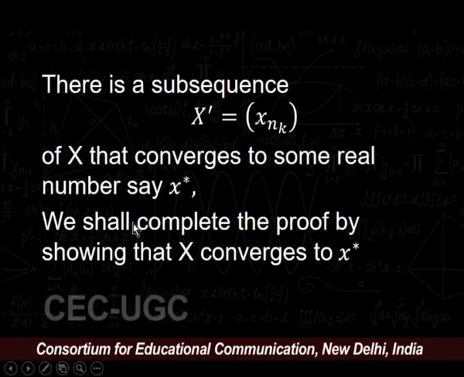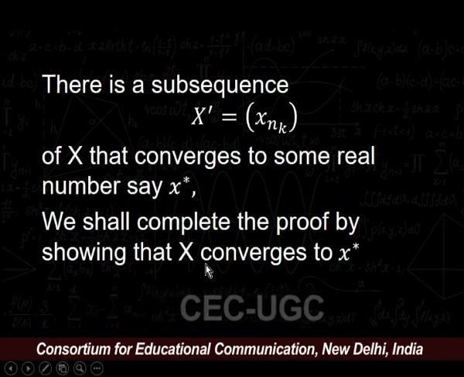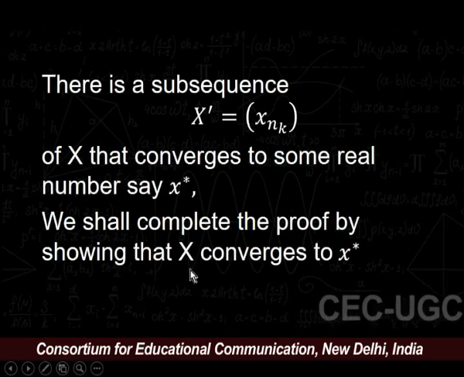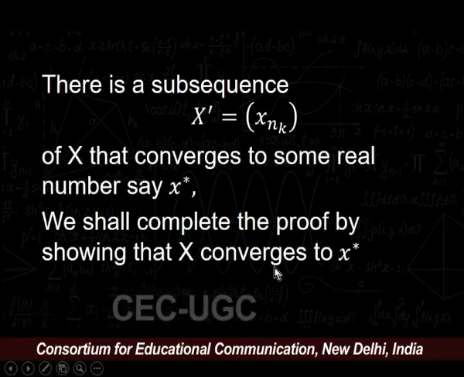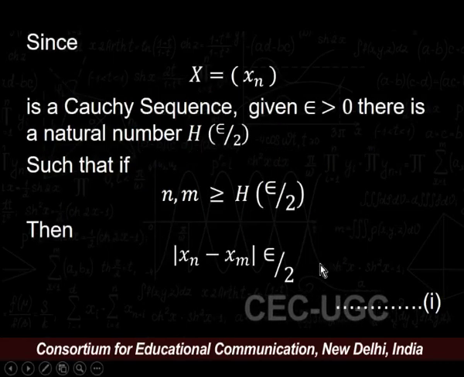We shall complete the proof by showing that the sequence x = (xn) must converge to that real number, that is, limit of x equals x star.